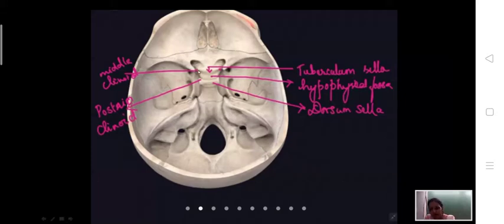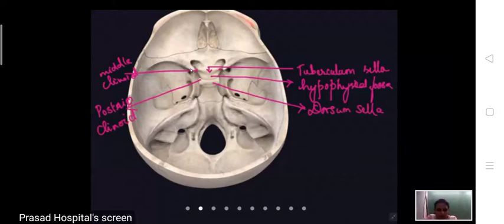It is called the caroticoclinoid ligament because the carotid artery passes below this ligament, and it is present between the anterior clinoid and middle clinoid process. So the name of this ligament is the caroticoclinoid ligament, and the foramen is called the caroticoclinoid foramen. And this groove is called the carotid groove. The internal carotid artery along with the sympathetic plexus around it lodges here. This is the carotid groove.